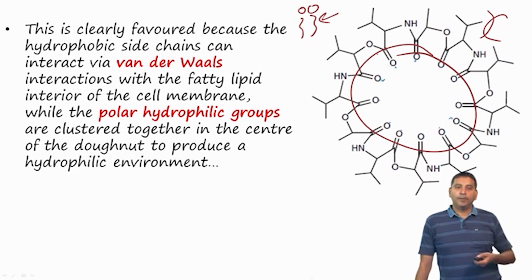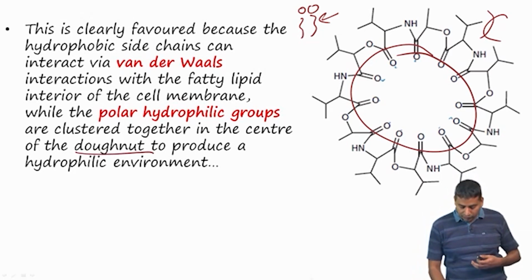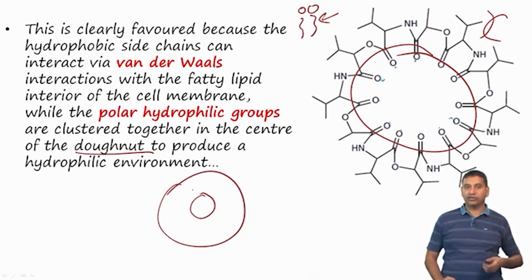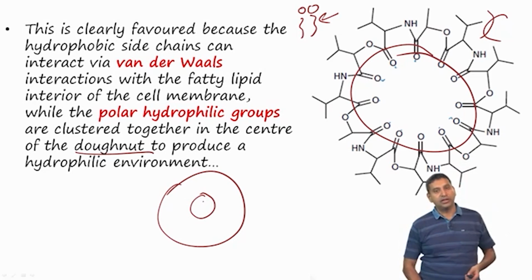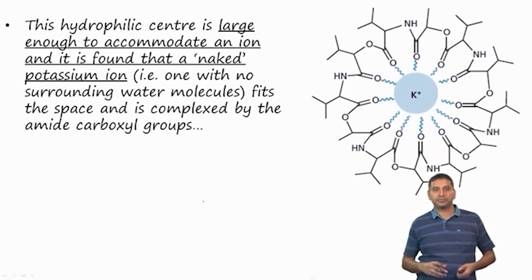This resembles what is known as a donut. A donut is basically a food item with a hole in the center and a sweet exterior.